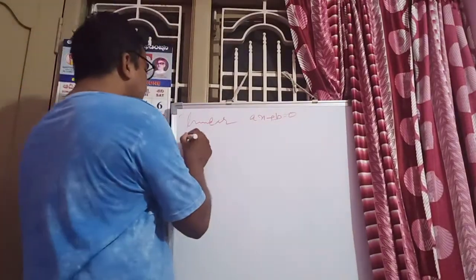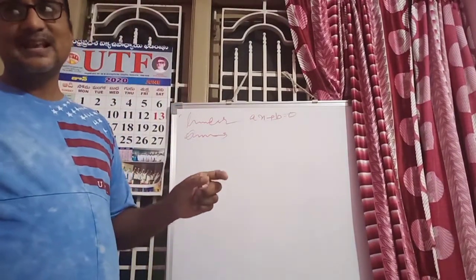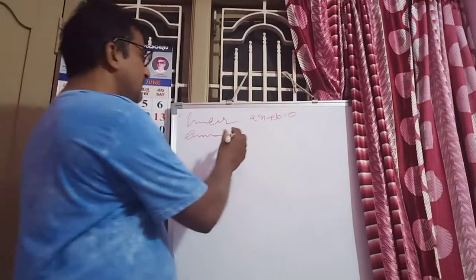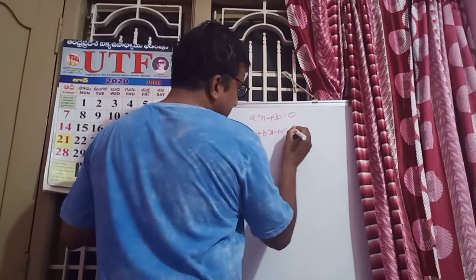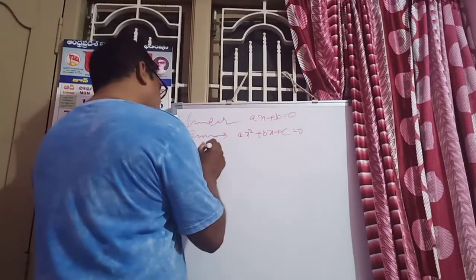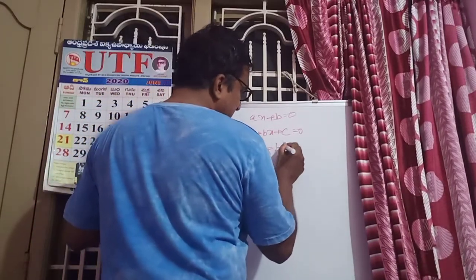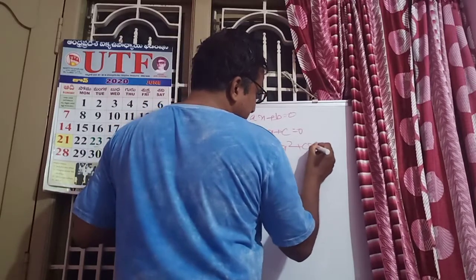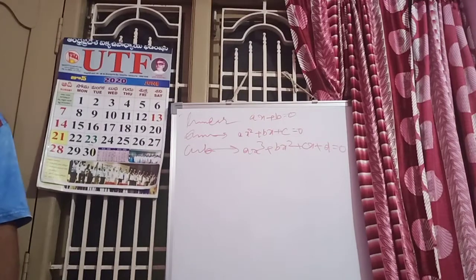And quadratic: I am writing just the general form of the quadratic equation, ax square plus bx plus c is equal to 0. Cubic polynomial: ax cube plus bx square plus cx plus d equal to 0.